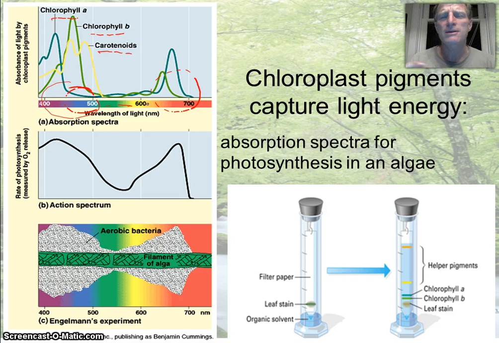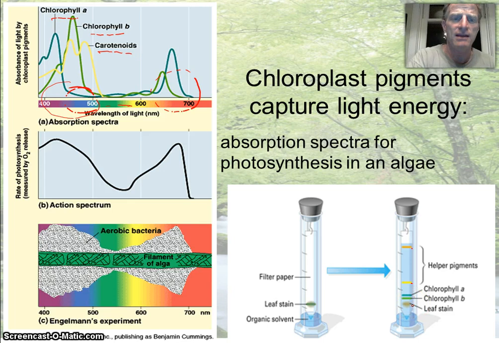And these different pigments allow plants to absorb different wavelengths of visible light and to increase the efficiency with which that visible light can be absorbed. So the more different colored pigments we have in a plant, the more of the sunlight can be absorbed. And we'll look at some of those pigments when we do chromatography this week in class.